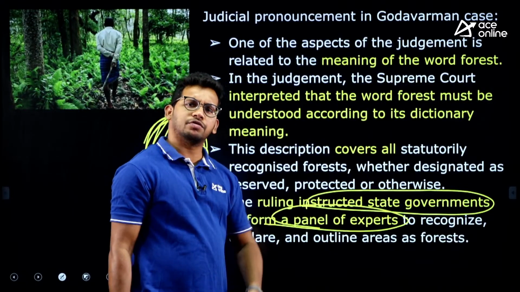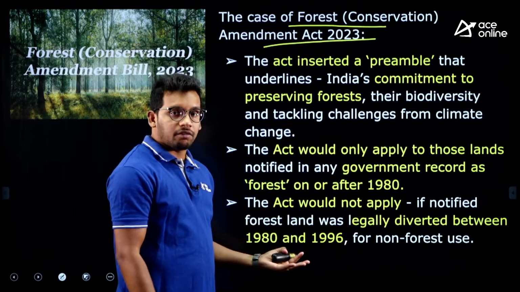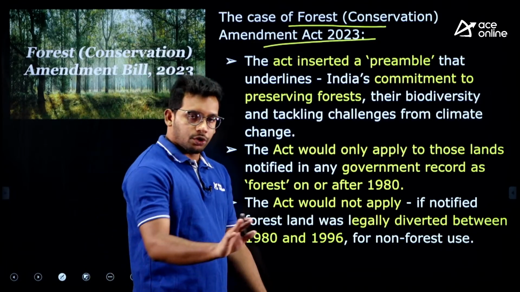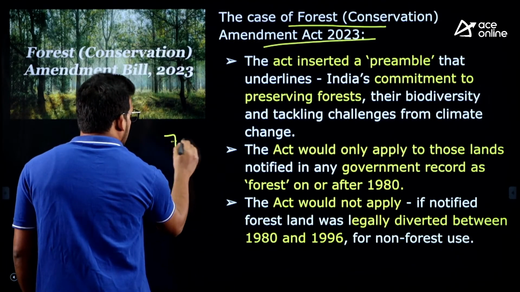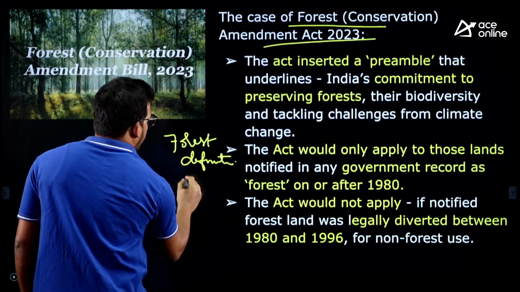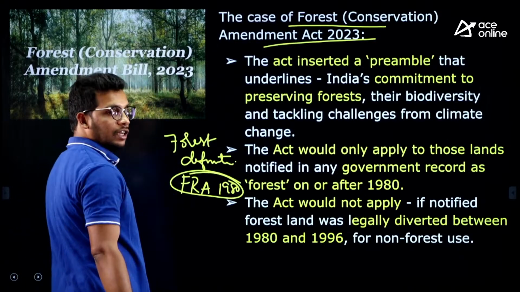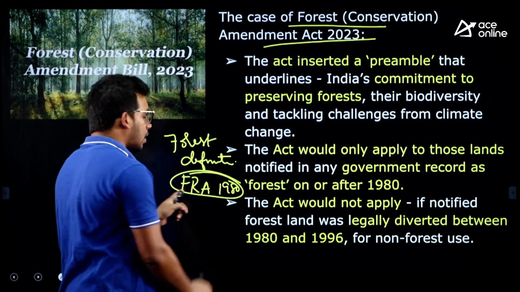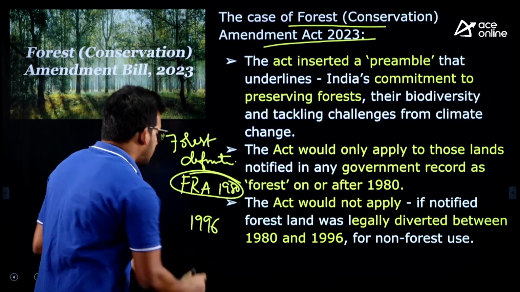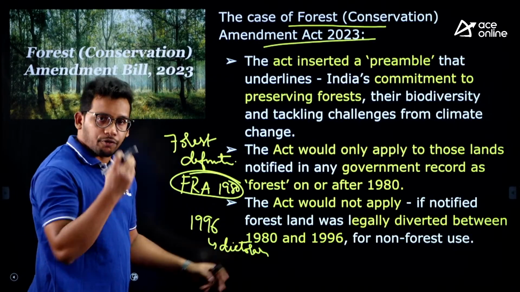The Supreme Court pronounced way back in 1996, but still the work is going on, and meanwhile the central government has come up with the new act. The actual forest definition was given by the Forest Conservation Act, FCA 1980. It was passed way back in 1980. This is the government definition which was derived from the Act of 1980, and in 1996 the Supreme Court gave the dictionary meaning for the forest through the Godavarman case, right.